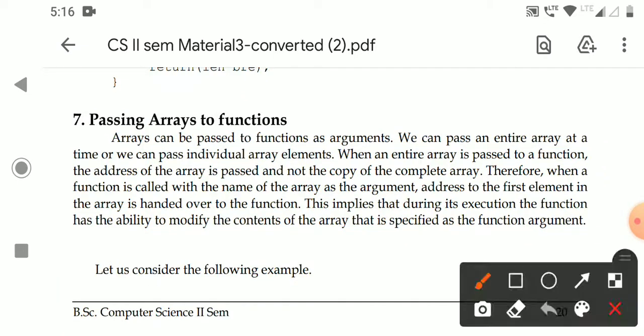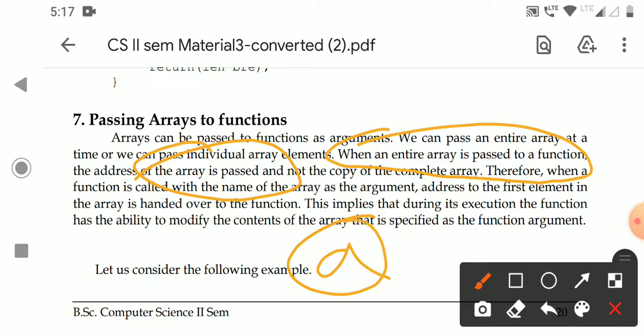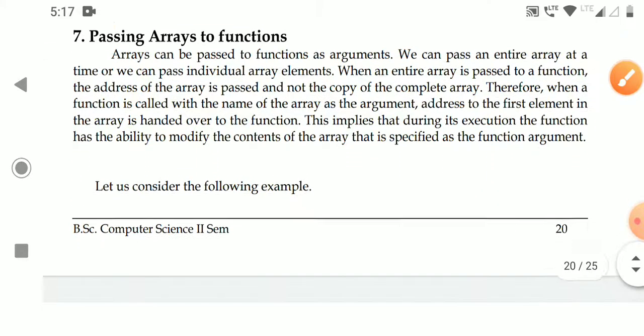When you are passing the entire array to a function, only the address of the array is passed. So when the function is called with the name of the array as the argument, the address of the first element is handed over to the function.